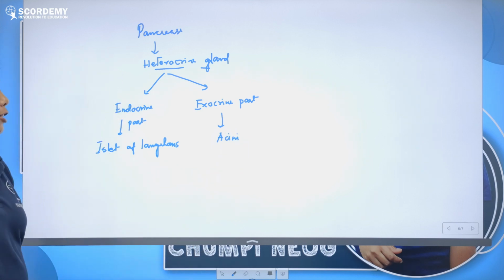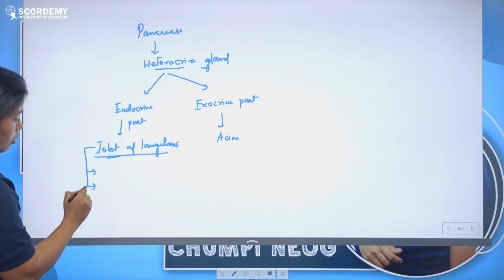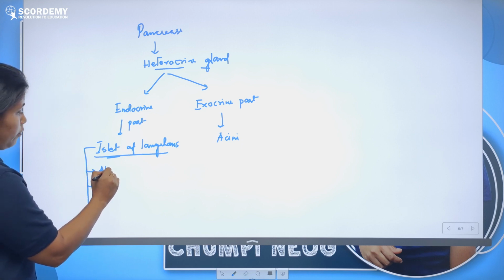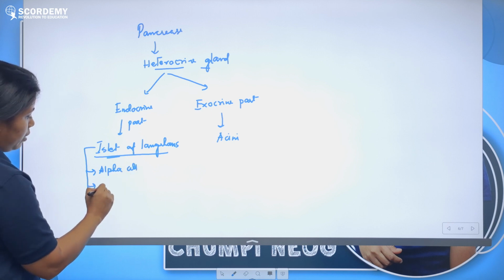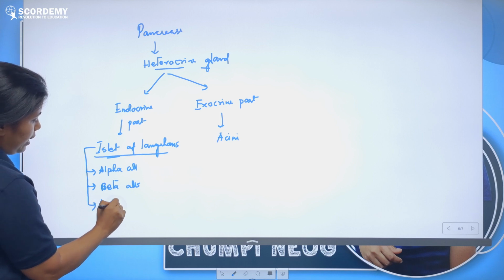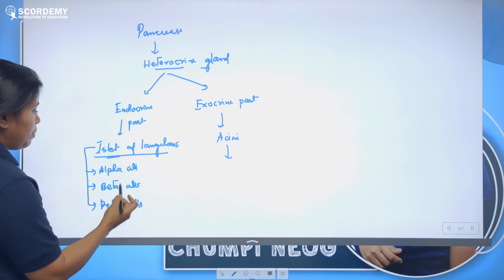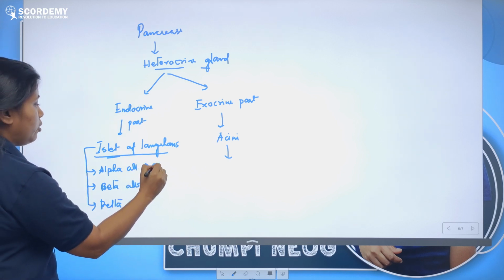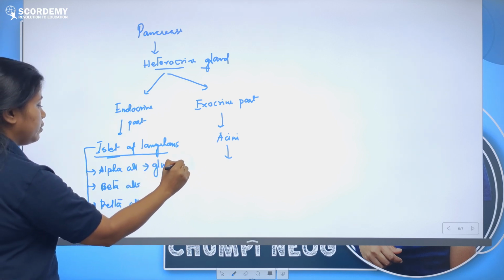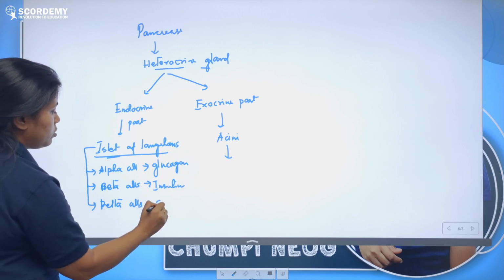The islet of Langerhans is again very important, for hormonal and digestional reasons. It has three cells: alpha cells, beta cells, and delta cells. Alpha cells secrete a hormone called glucagon, beta cells secrete insulin, and delta cells secrete somatostatin.